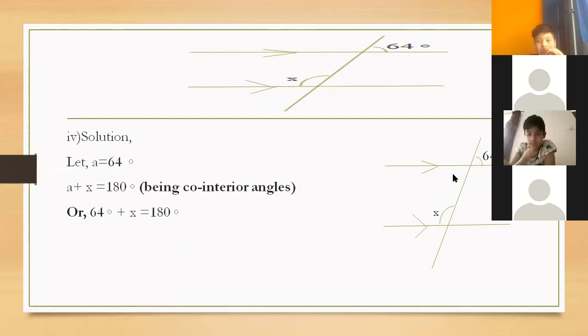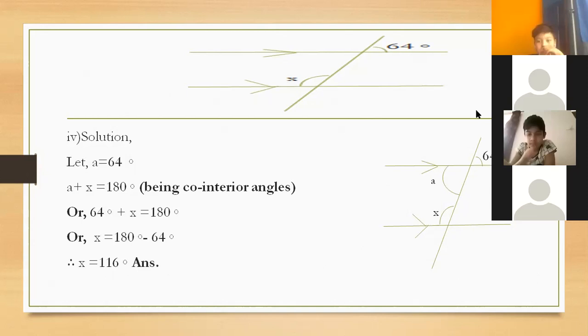There is no direct relationship between these two angles, but we have to bring one. We can suppose this angle, where I am pointing, is A. This is vertical to this angle. We can add A and X; A and X are co-interior angles. Then the X value will be 180 degrees minus 64, that means 116 degrees.